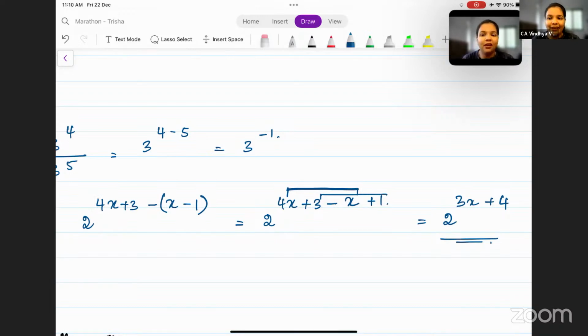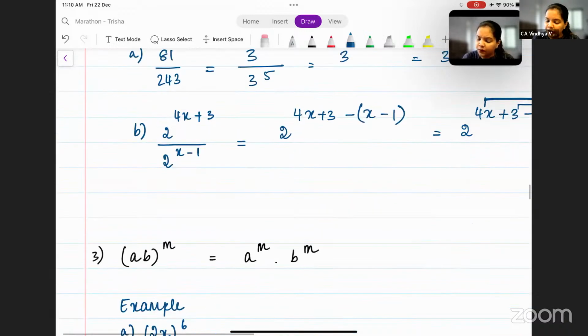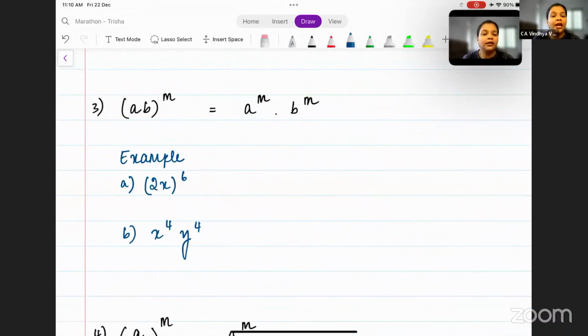So please be careful. All right, moving on, the next law is a into b whole to the power m. (ab) to the power m. Simple, you can just multiply both the terms with the power. So a to the power m into b to the power m. So in the example here, I can write this as 2 to the power 6 into x to the power 6, or x to the power 4 into y to the power 4 can be written as (xy) to the power 4.